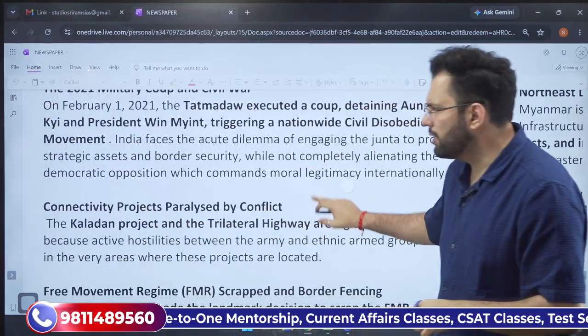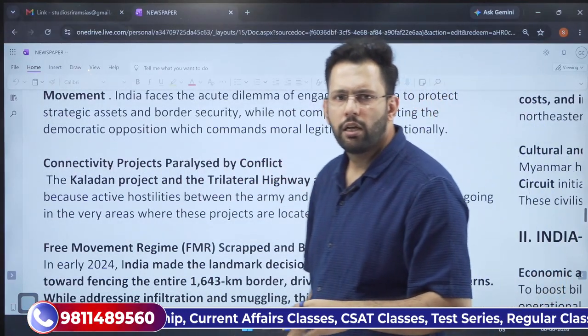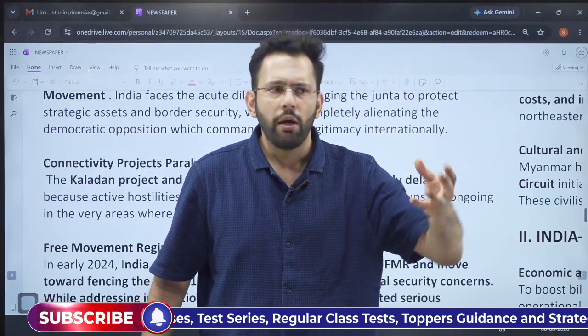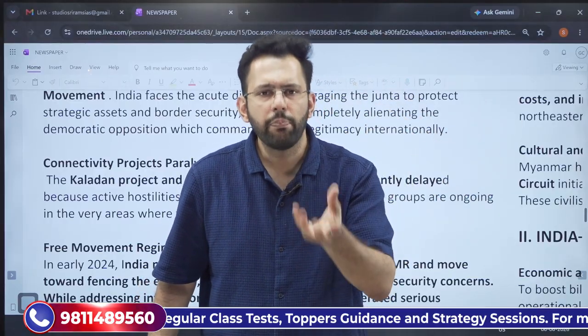Then the second problem is that our connectivity projects are stuck. The IMT highway project was launched 10 years ago, but it has still seen a completion of only 70%.